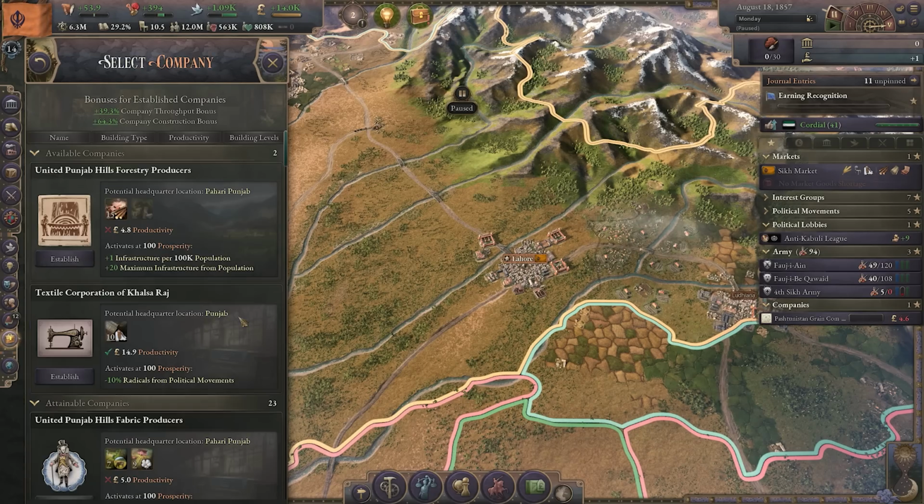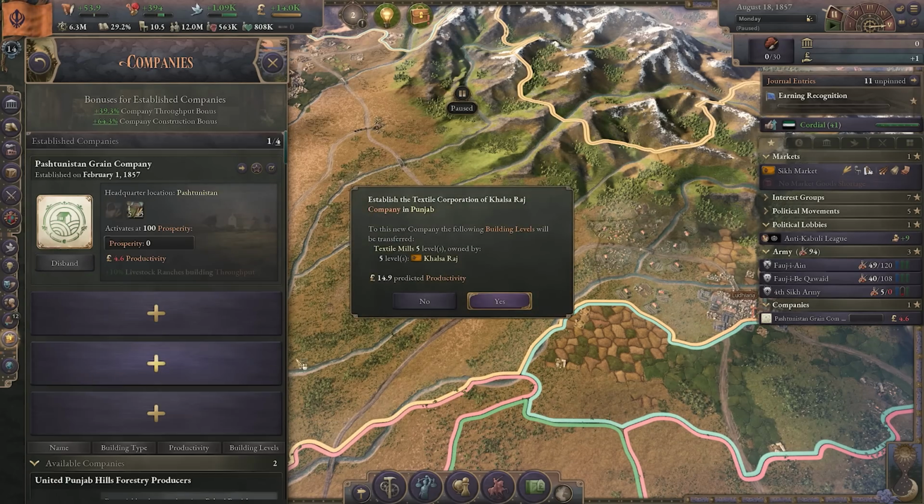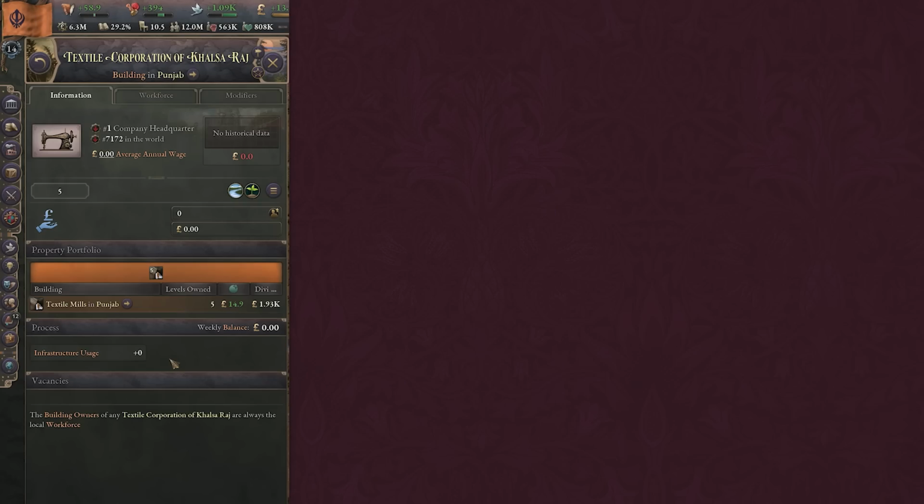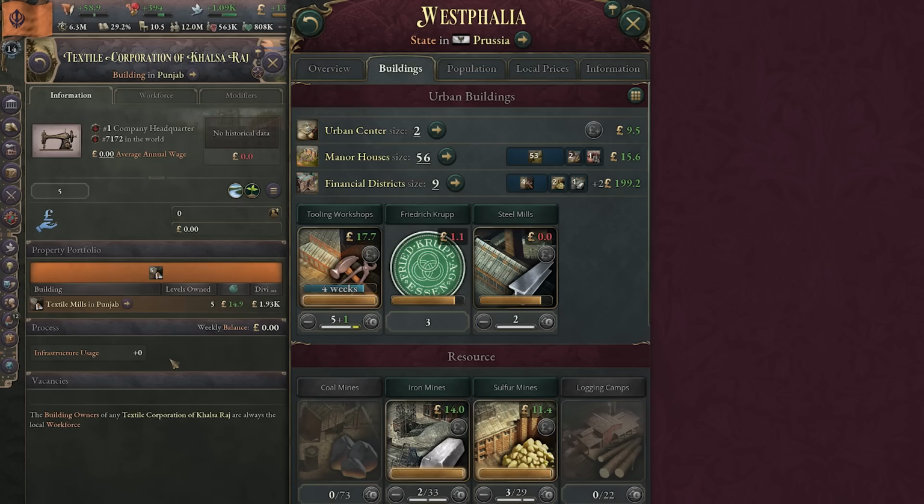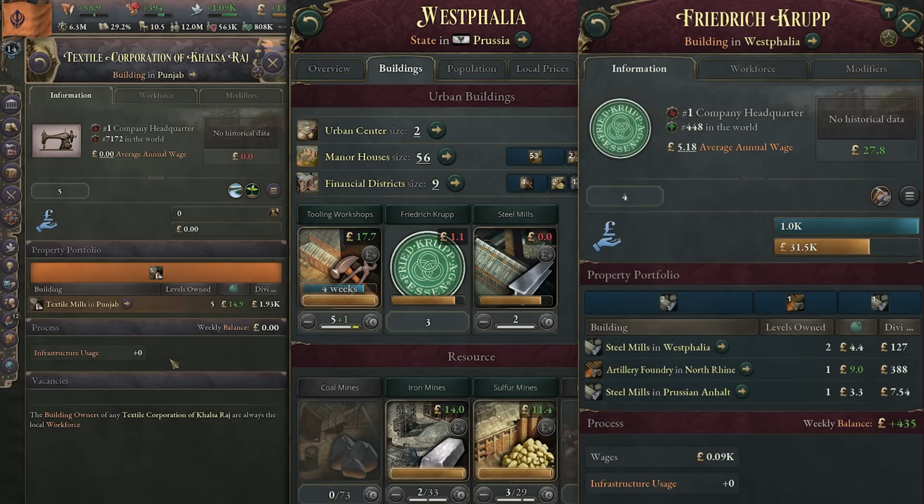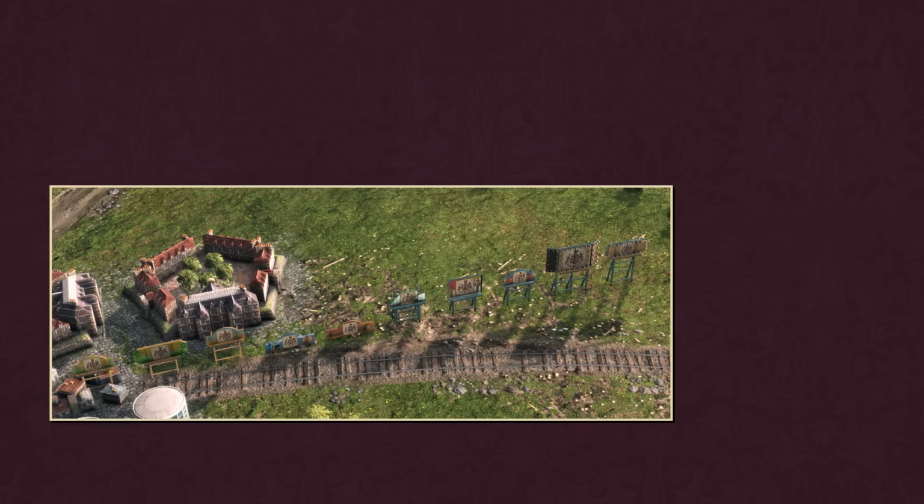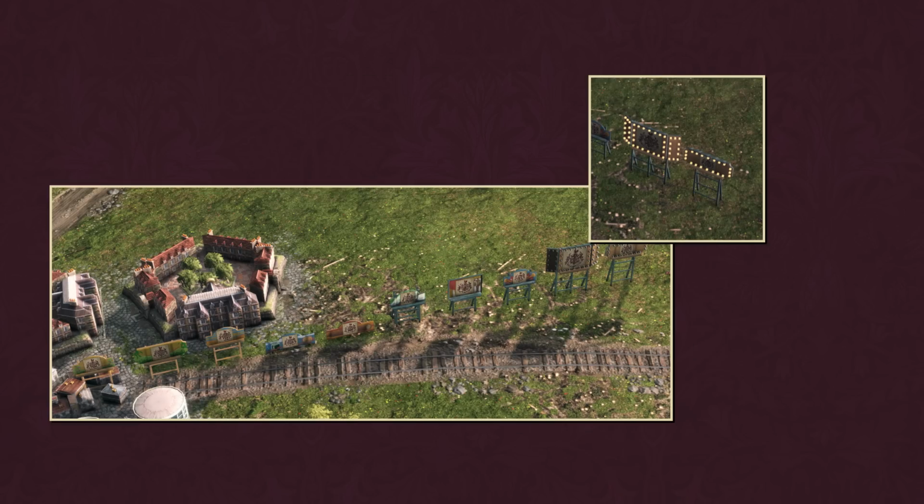Companies have also undergone a small change. When establishing a new company, 5 levels of the appropriate buildings will be transferred to the ownership of that company, whose portfolio will consist of those 5 buildings. Company headquarters can buy multiple types of buildings. Here we can see that Krupp not only owns several steel mills, but also an artillery foundry. You will also be able to see visual changes such as the building headquarters and billboards for your companies appear on the map.